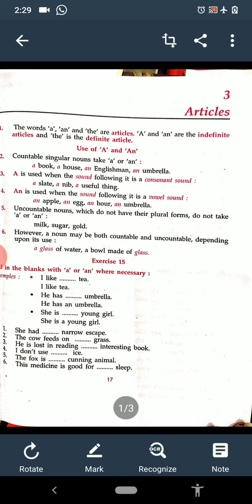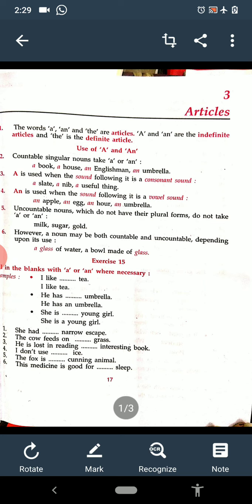So you can use a cross or a dash. The third one is, he is lost in reading dash interesting book. Interesting, small e sound is coming, then it is an.